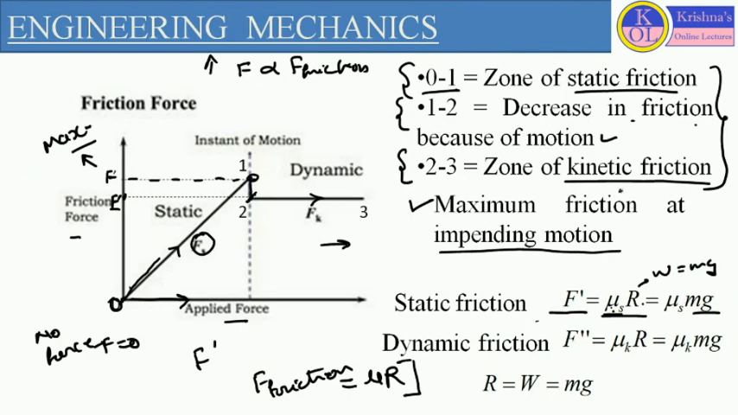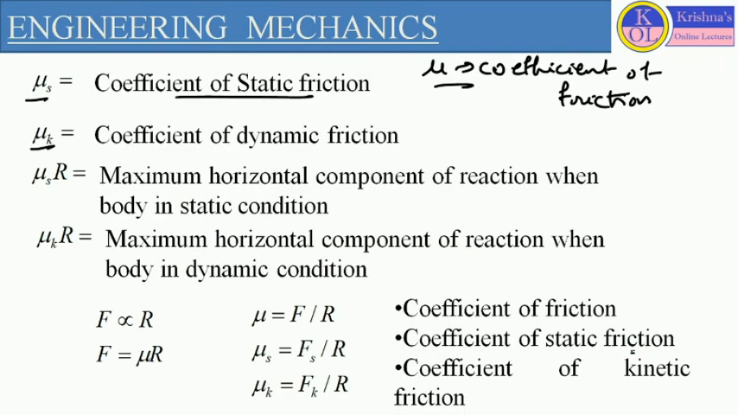Now when the body is in the kinetic friction zone, at 2, 3, when load is applied and continuously increasing, the friction force will be constant. So this is called the zone of kinetic friction. In that case, the friction force we can define as mu k into R. So R is the same, it will be equal to W or mg, but mu k represents the coefficient of dynamic friction. So both the values will be different.